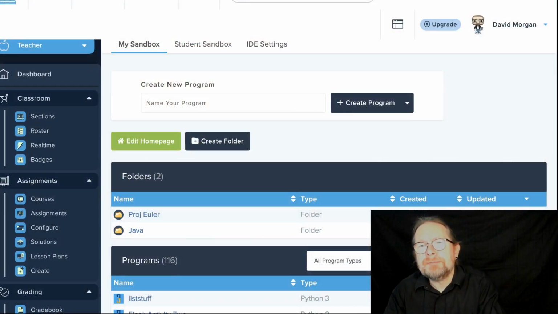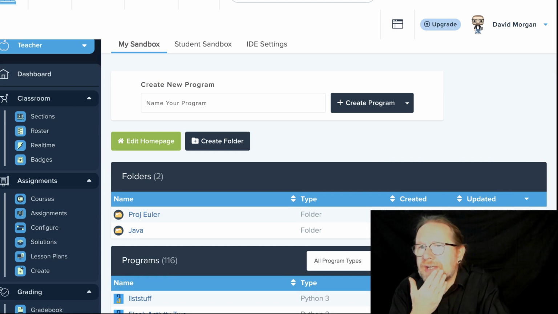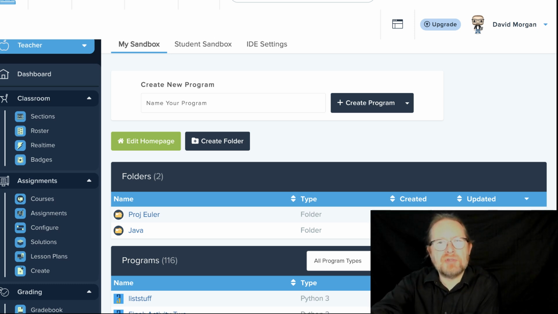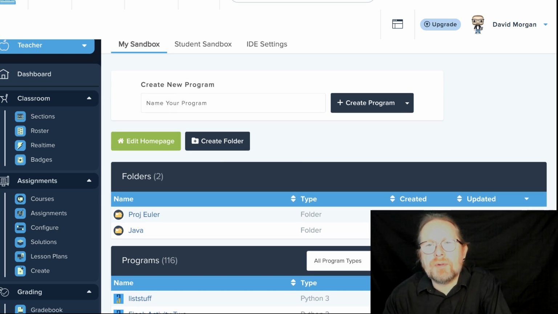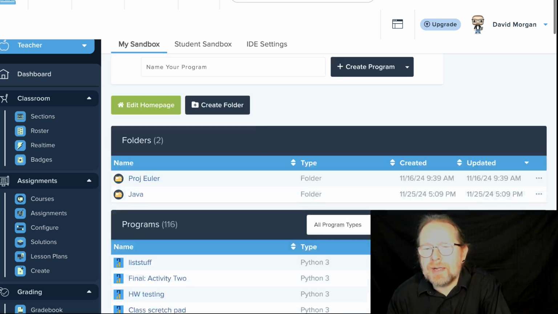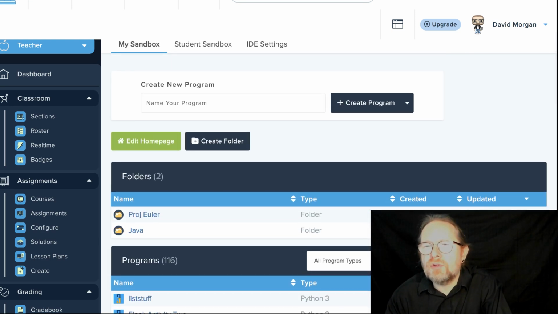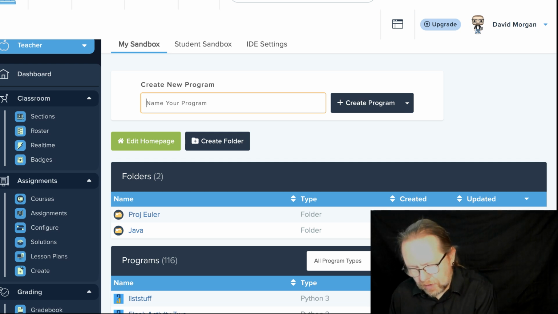So let me just give people a really quick run through of CodeHS. When you log on to Canvas, there's a code that'll allow you to add yourself to my class. The most important place to go to is the sandbox. When you click on the sandbox, yours will probably be kind of empty. Mine has all the code I wrote last semester, and all I have to do is create a new program. I can either just click the create button, or I can give it a name now. I'm going to call it CodeHS test.